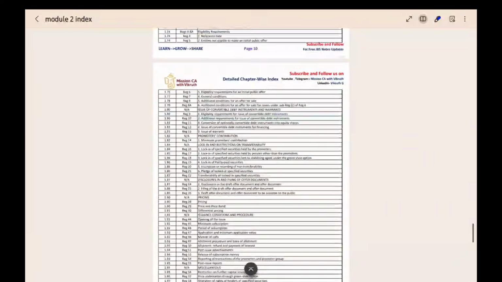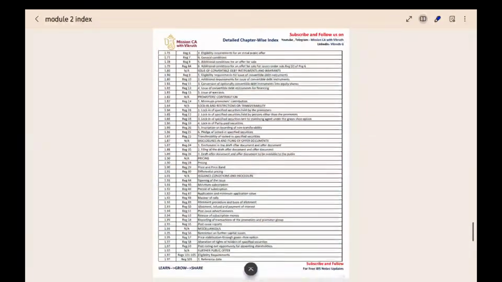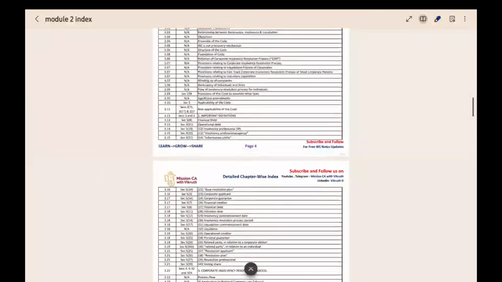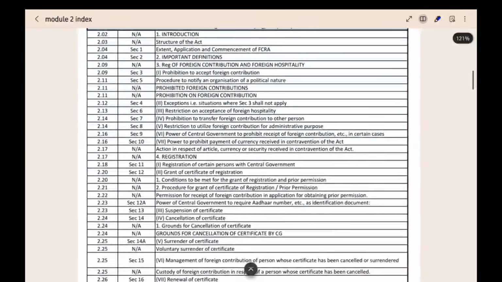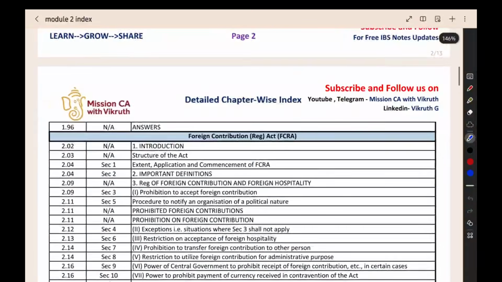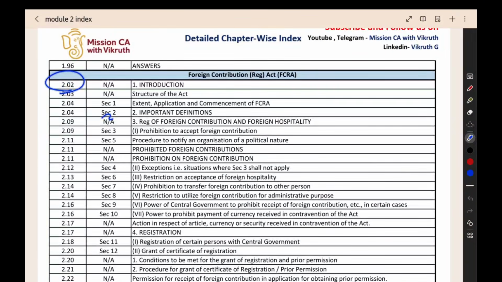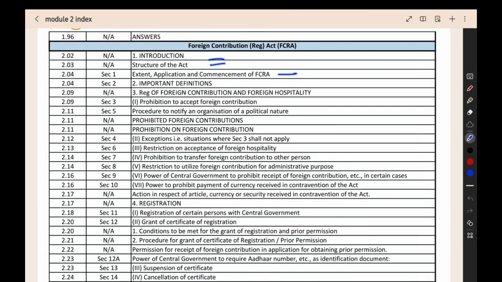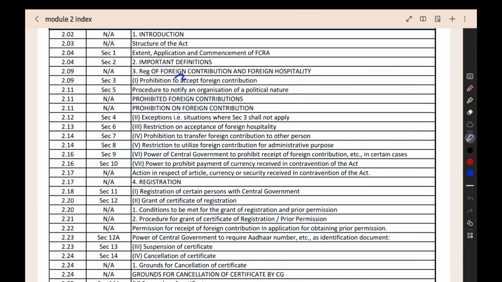Here, this economic laws we have to take. Here we are having the Foreign Contribution Regulation Act. In this, along with the page number, we have given the section number and the subheading. Whatever the subheading that is there in the study material, that subheading will be there. It will give you an idea of what are all the items there in the chapter. Introduction, structure of the act, extent, application, definitions, and then foreign contribution, foreign hospitality. For that, the meaning and definition have been given.